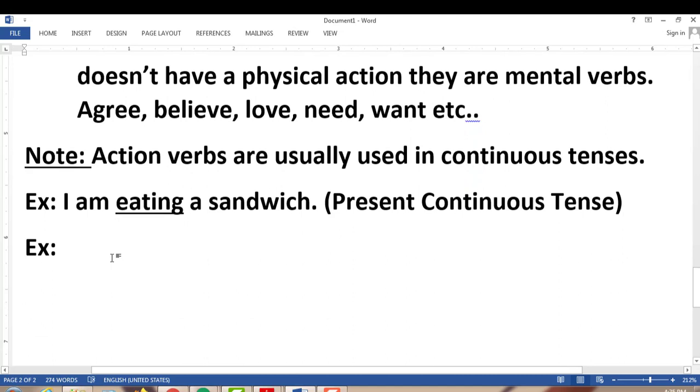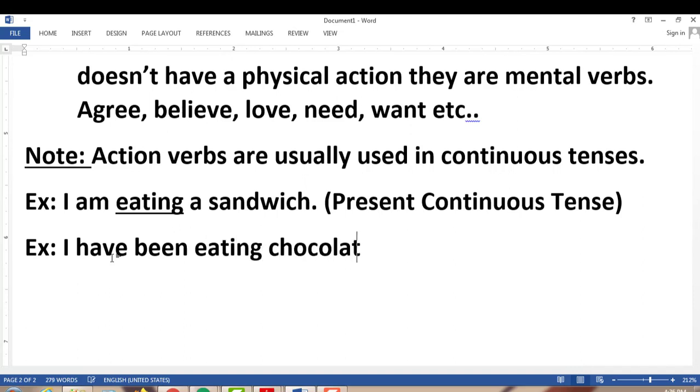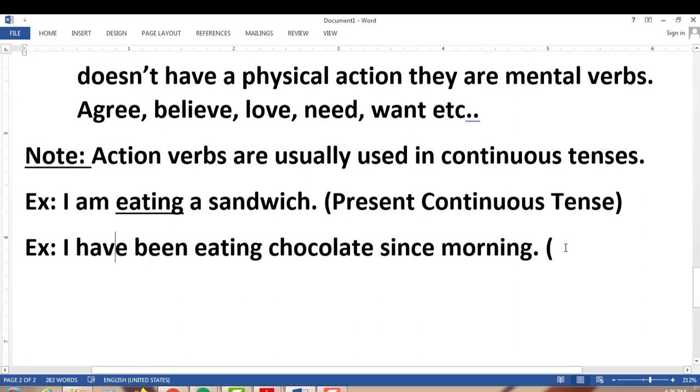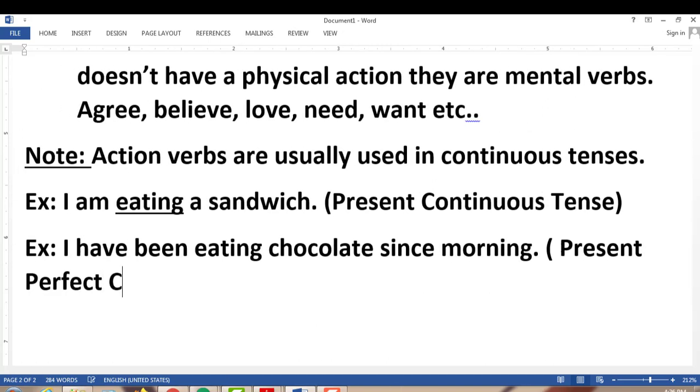Next one: I have been eating chocolate since morning. Again, this is a present perfect continuous tense.